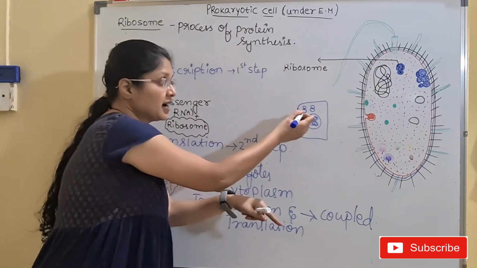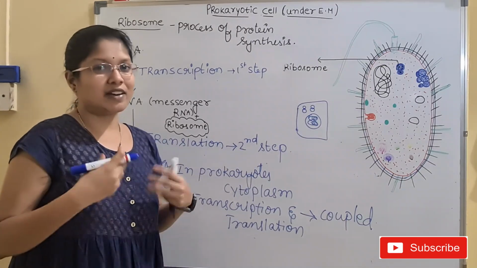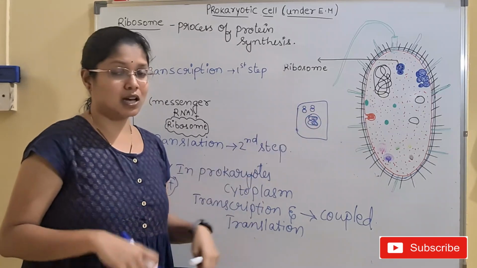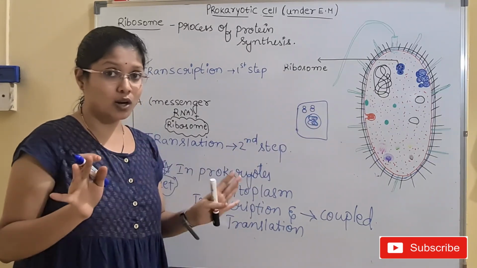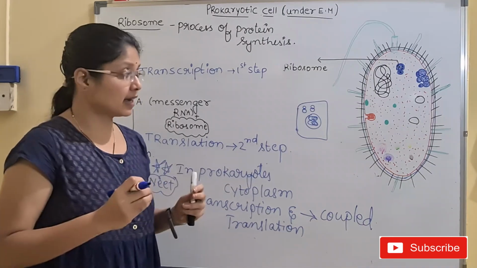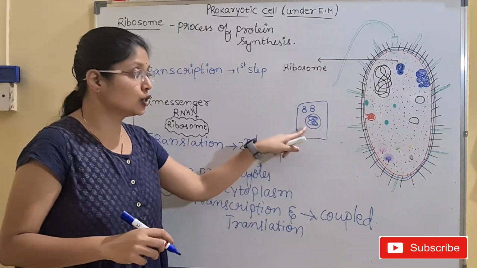Then it has to be identified by the ribosome, and later it will produce the protein. So there will be a little delay, and the transcription and translation are separate, not coupled. The compartmentation is present in the case of the eukaryotic cell. Why? Because here there is a nucleus.